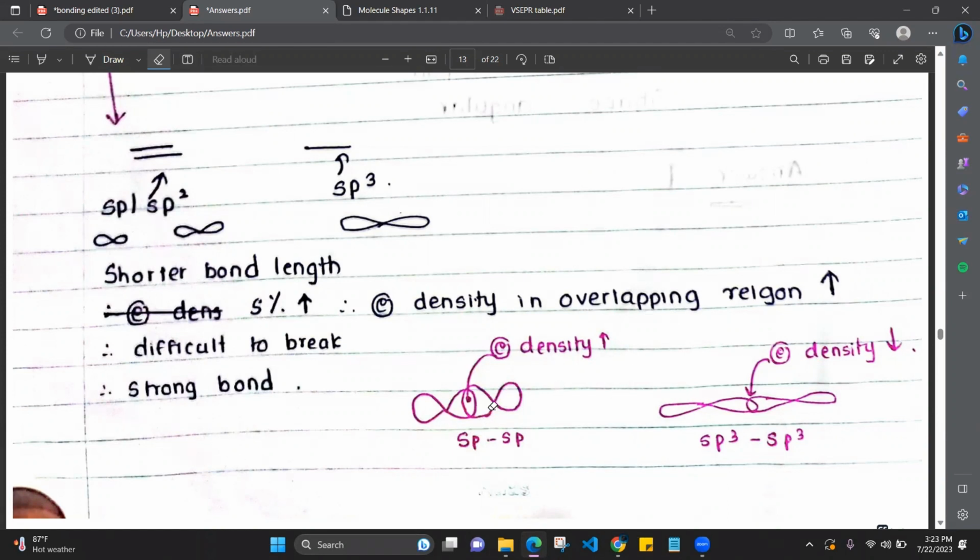Now here see, this is sp, sp. This is sp3, sp3. When sp, sp, the smaller orbitals, so the electron density in this overlapping region is greater. sp3, sp3 means longer orbitals, so the electron density in the overlapping region will be less, right? So when the electron density in the overlapping region is greater, it is difficult to break that bond. If it is difficult to break, that means that bond is strong. That is why double bonds are stronger than single bonds.